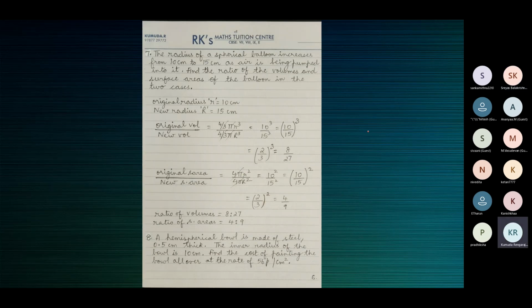And the area of the ring? Area of the ring? Pi into capital R square minus small r square.